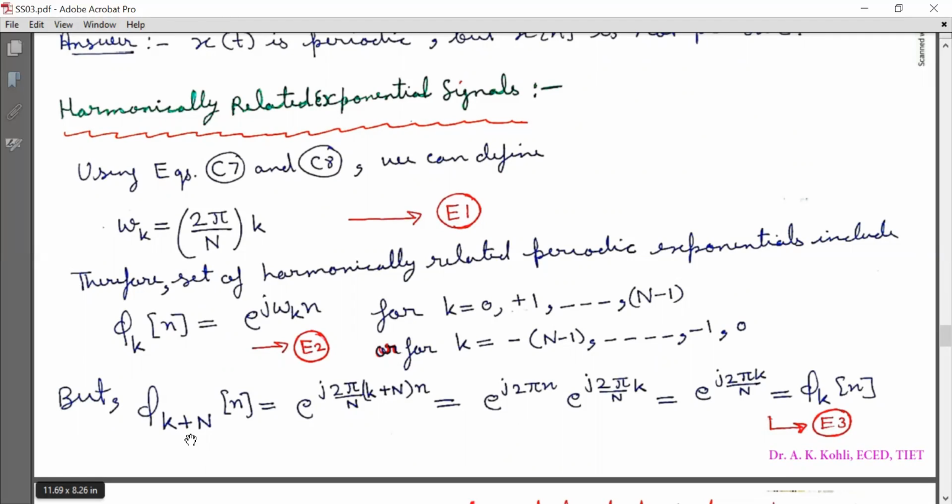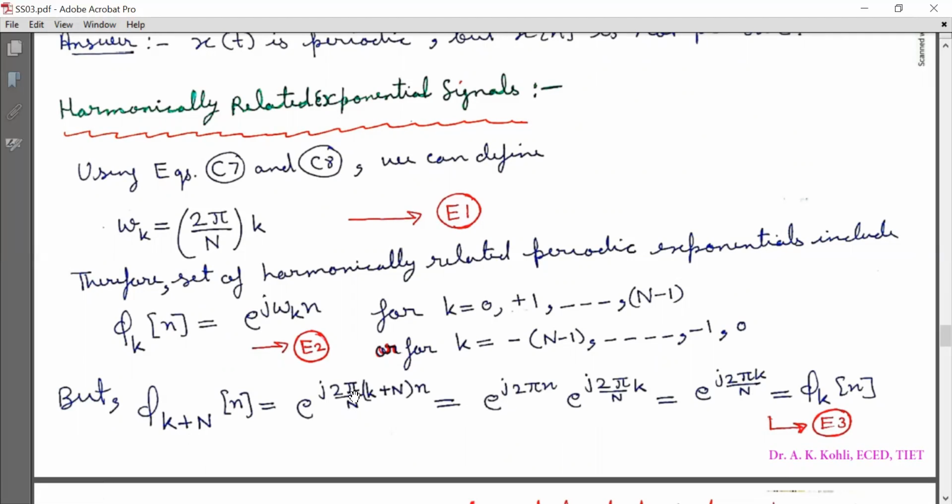But φ(k+N)[n] is equal to e^(j2π/N (k+N) n). So I can express it as a multiplication of two exponential terms, e^(j2πn) and e^(j2πkn/N).